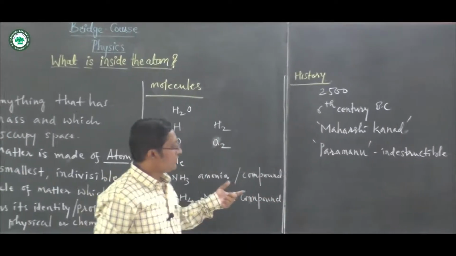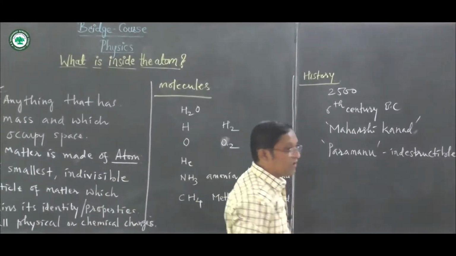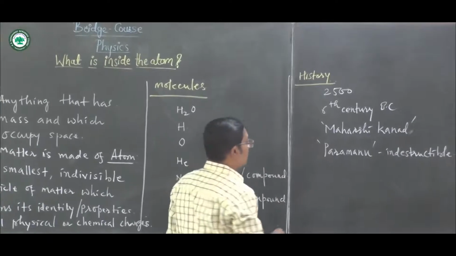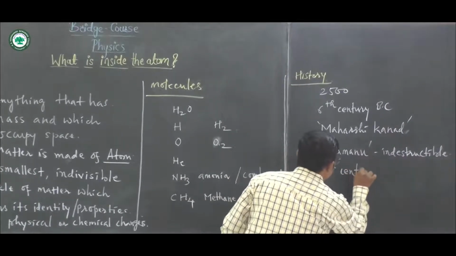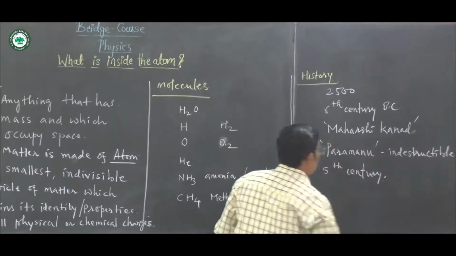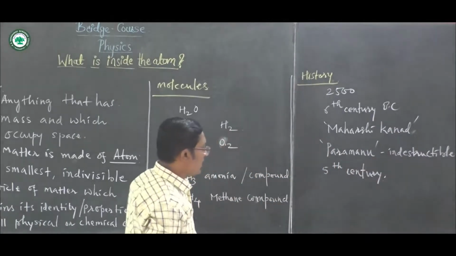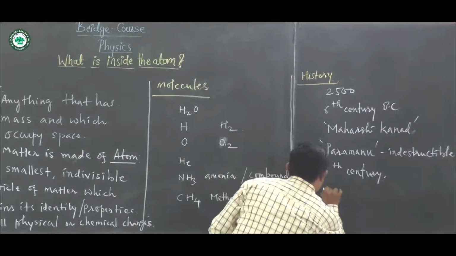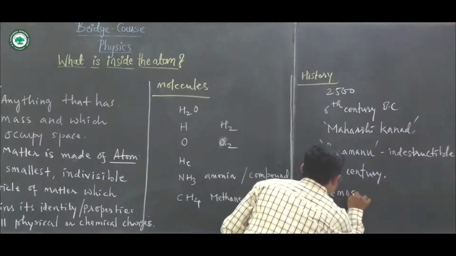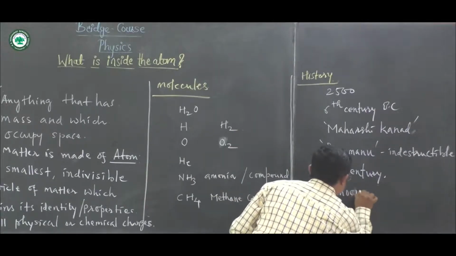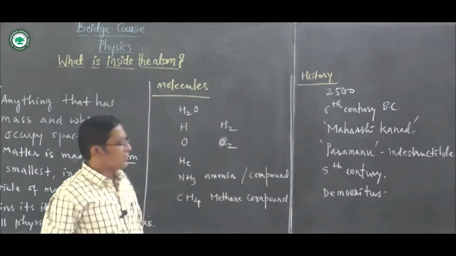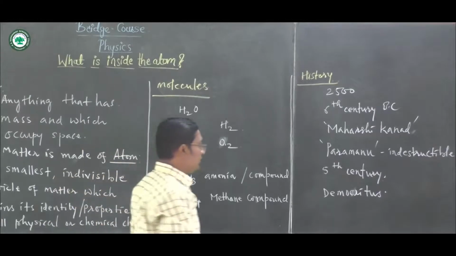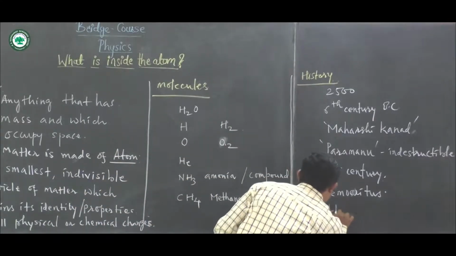In the 6th century BC, before Christ, and after that in the 5th century, the Greek scientist Democritus named that smallest particle an atom.